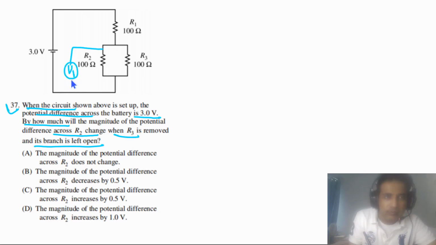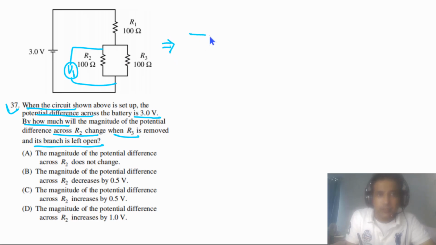So we can simply say this one is V1. And then we will try to find out, when this branch is disconnected, the value of V1 prime. We can redraw this circuit. So we have one cell, this is 3.0 volts, and we have one resistor here.